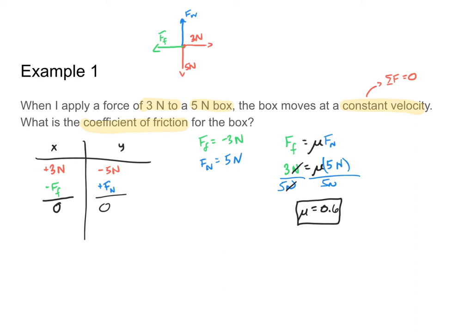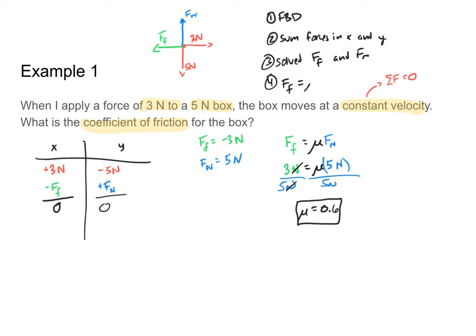And just to reiterate, what I did was I followed all of the rules for solving an angled force problem. I drew a free body diagram. I didn't have to break up angled forces, but I would do that if I had to. I summed my forces in x and y. Then I solved for FF and FN, and then I added an extra step of saying that my frictional force is equal to mu times my normal force to figure out what mu was. So it's at that last step where I brought in my new friction equation.